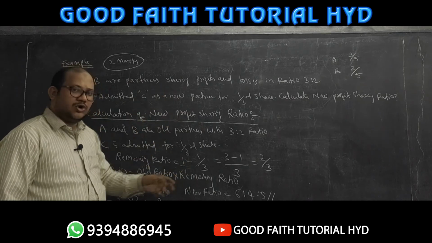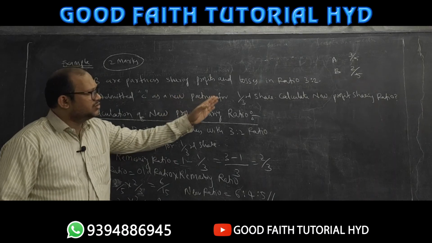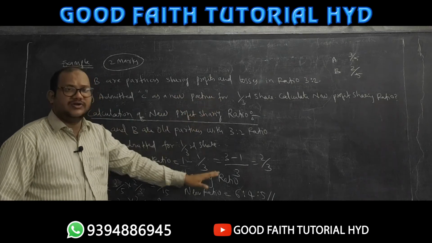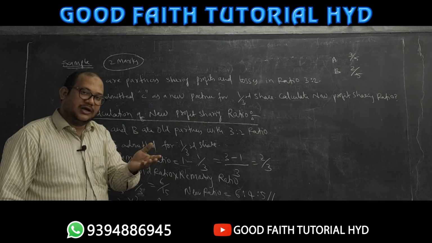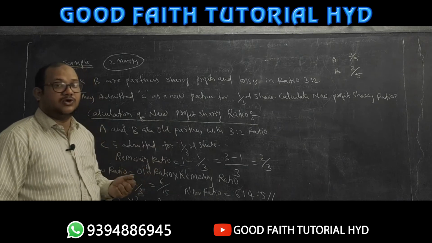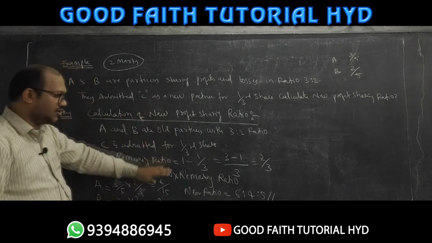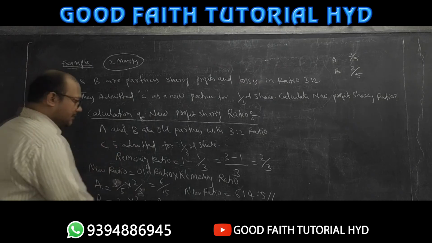This is the way. So he may give you any type of problem. Means he can only change the values, but the model of the problem will remain same. 2 partners will be there with ratio, and new partner will be admitted, some new ratio will be given, and he will be asking us to calculate the value of new profit sharing ratio. These are the steps required for that particular sum. So this question is important for 2 marks. Okay, then next one.